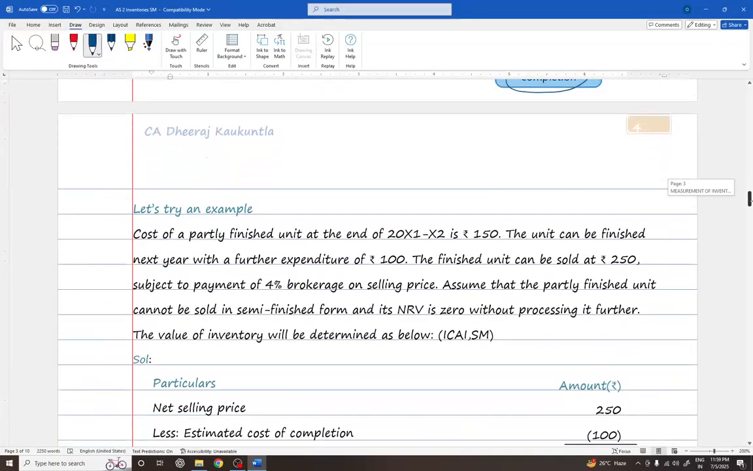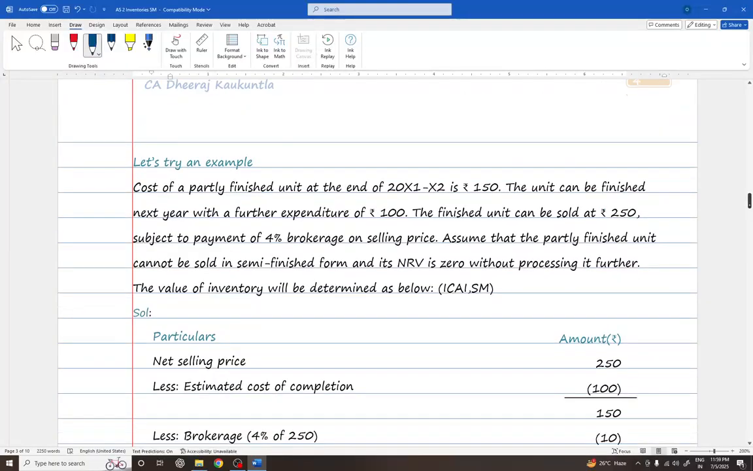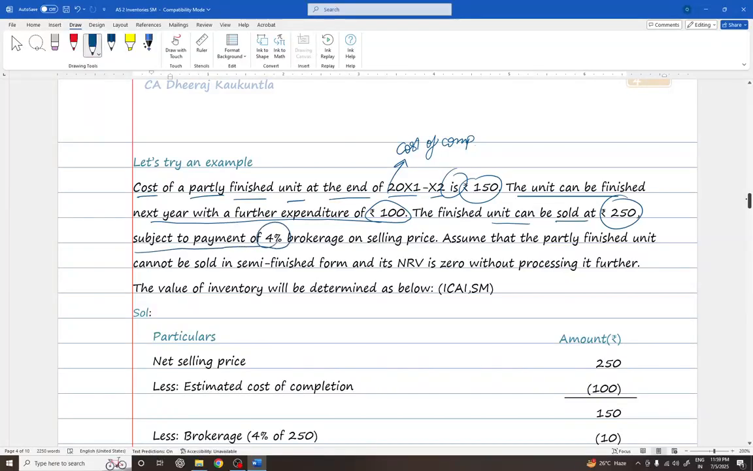Next, we will see this with an example. Okay. Now, cost of a partly finished unit at the end of 2011-12 is rupees 150. The unit can be finished next year with a further expenditure of rupees 100. What is rupees 100? Cost of completion. The finished goods can be sold at rupees 250 subject to the payment of 4% of brokerage on selling price. What is this? Cost of sale, right? Assume that the partly finished unit cannot be sold in semi-finished form and its NRV is 0 without processing it further.